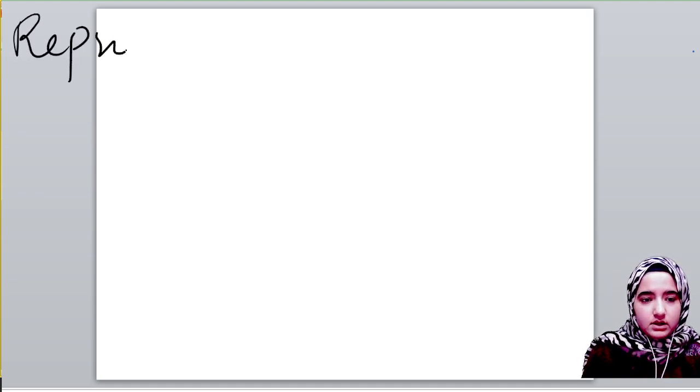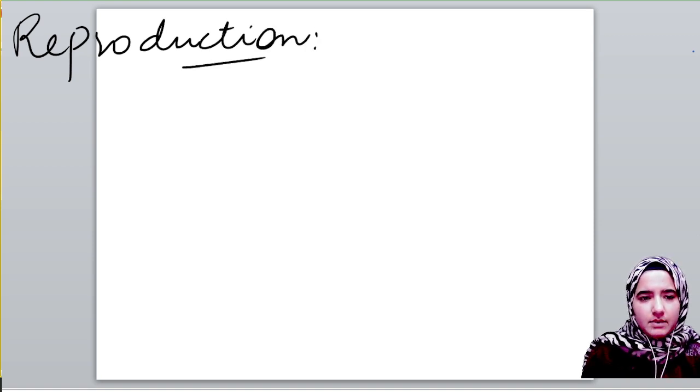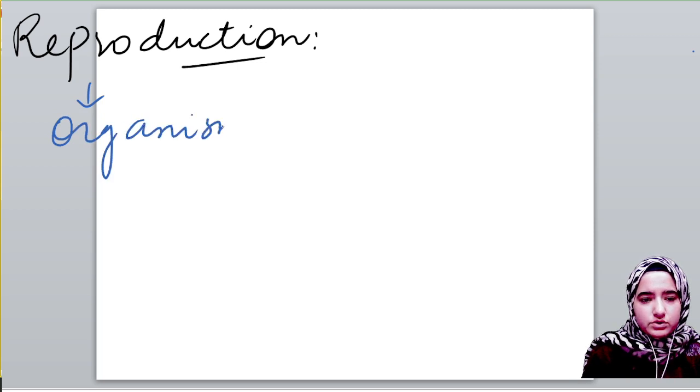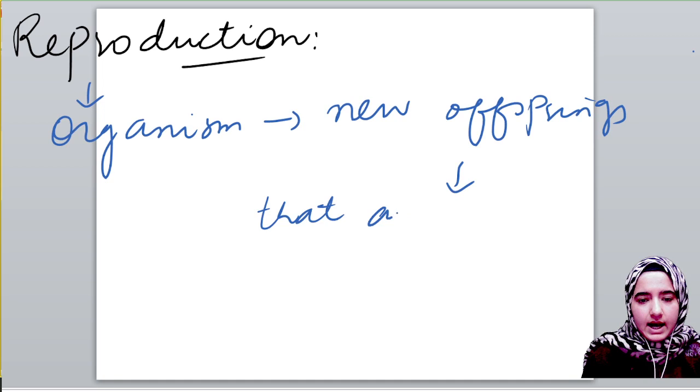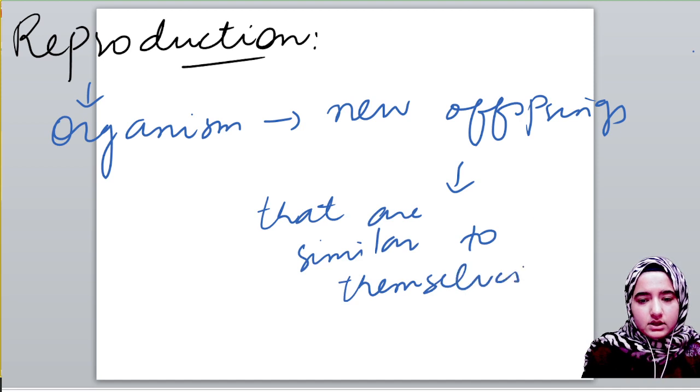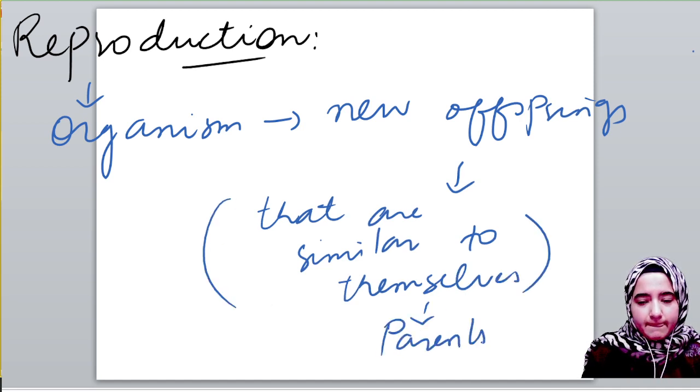Then we learned reproduction. It's just the capability of an organism to produce new offspring that are similar to themselves, okay? By themselves I mean parents.